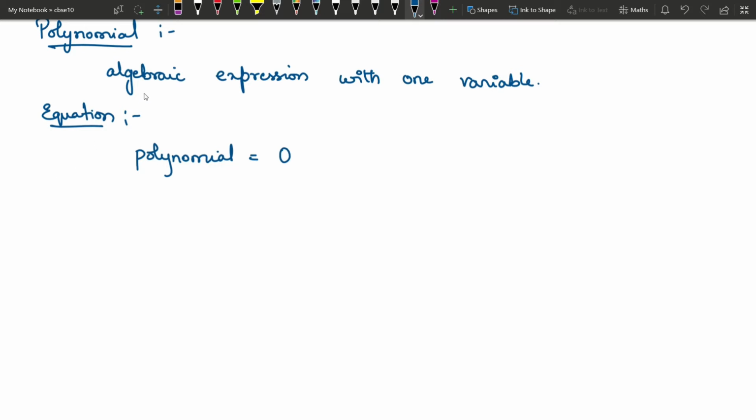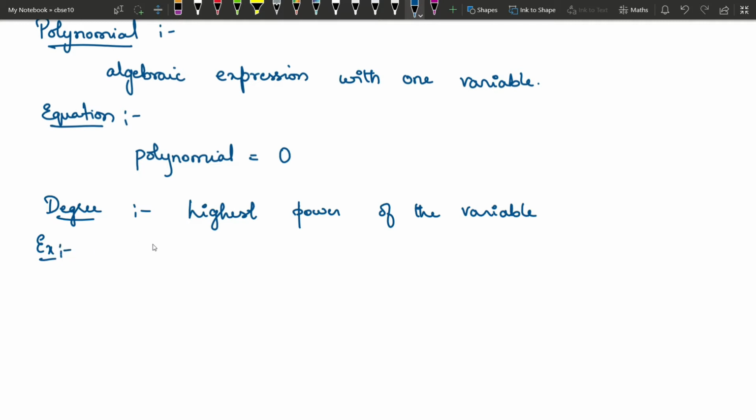Right now we will see what the types of polynomials are, and first, what the degree of a polynomial is. The degree of a polynomial is the highest power of the variable. Okay, so I will give you examples of polynomials.